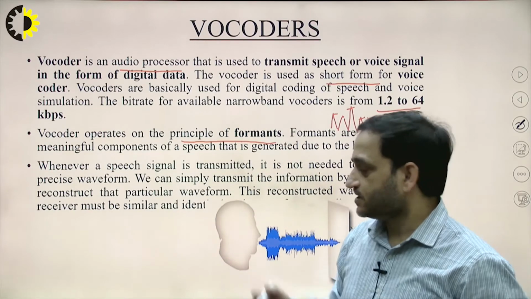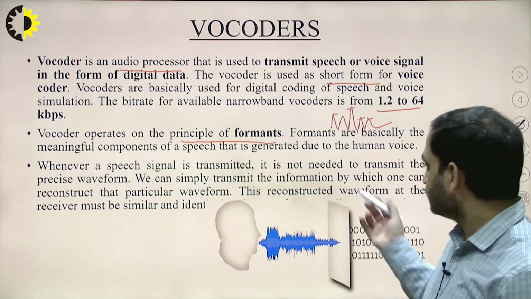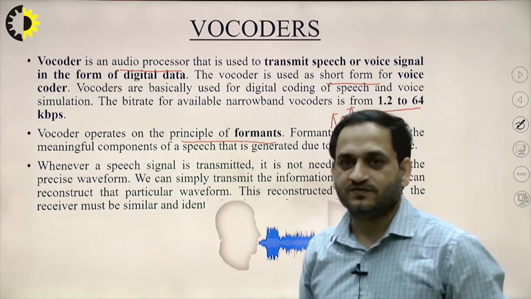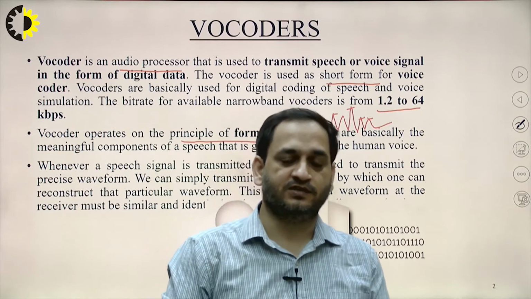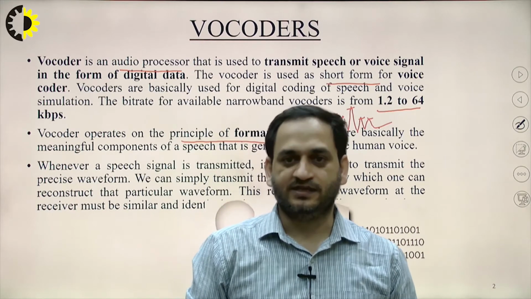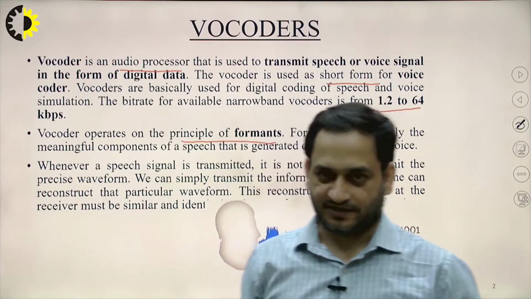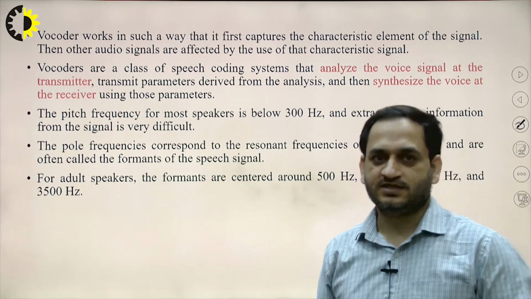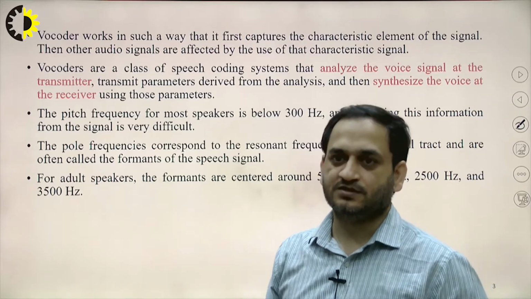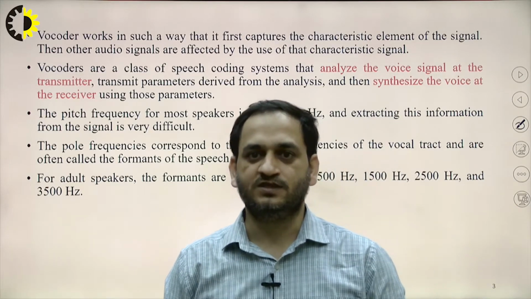So for the speech signal which is transmitted, it is not needed to transmit the precise waveform. Okay, so we simply transmit the waveform, and it is analyzed at the transmitter and synthesized at the receiver side. And this vocoder also works in such a way that first it captures the characteristic elements of the signal.